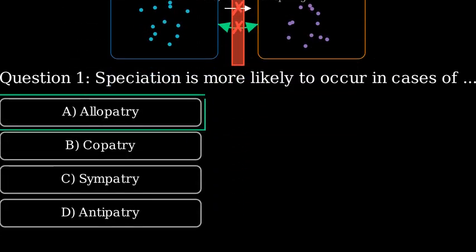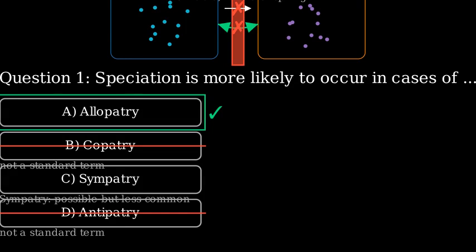Question 1. Speciation is more likely to occur in cases of allopatry, copatry, sympatry, or antipatry. The correct answer is allopatry, where a geographic barrier prevents gene flow. Sympatry does occur, but it is less common because gene flow is harder to stop in the same place. The terms copatry and antipatry are not standard modes of speciation.